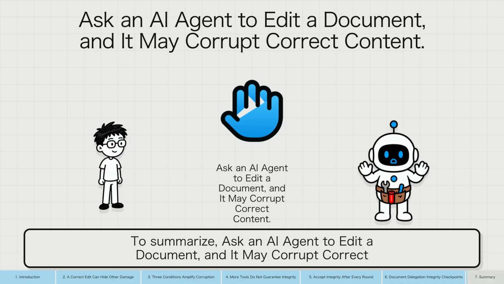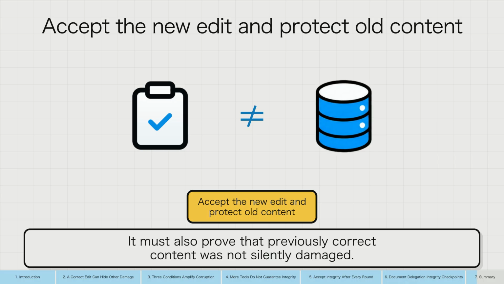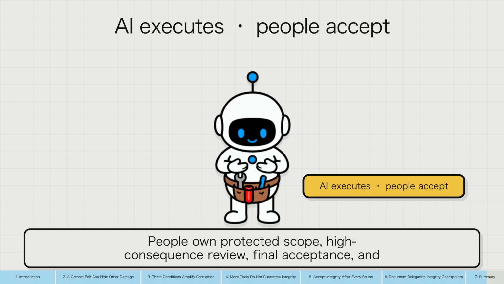To summarize, ask an AI agent to edit a document, and it may corrupt correct content. Acceptance must cover more than the new request. It must also prove that previously correct content was not silently damaged. AI can make bounded edits, enumerate diffs, and run deterministic checks. People own protected scope, high consequence review, final acceptance, and rollback.